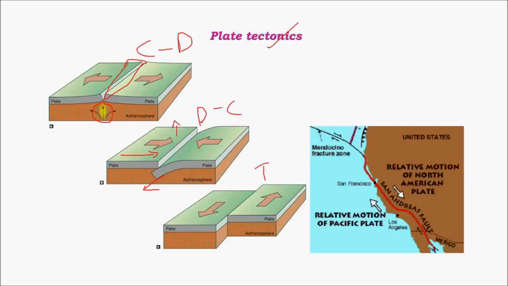Sometimes the subducting plate can also be a continental plate, like the Indian plate. For example, the Indian plate is sliding below the Eurasian plate, giving rise to a great amount of earthquakes in the Himalayan belt, that is Nepal, Bhutan, and various Indian states. This is mainly due to the convergent or destructive boundary. In the transform edge, for example the San Andreas fault, which is a part of western USA, we see that a small part of this mass is moving upwards, whereas the mainland American plate is moving downwards, giving rise to a fault line, and earthquakes are frequent along this fault line.